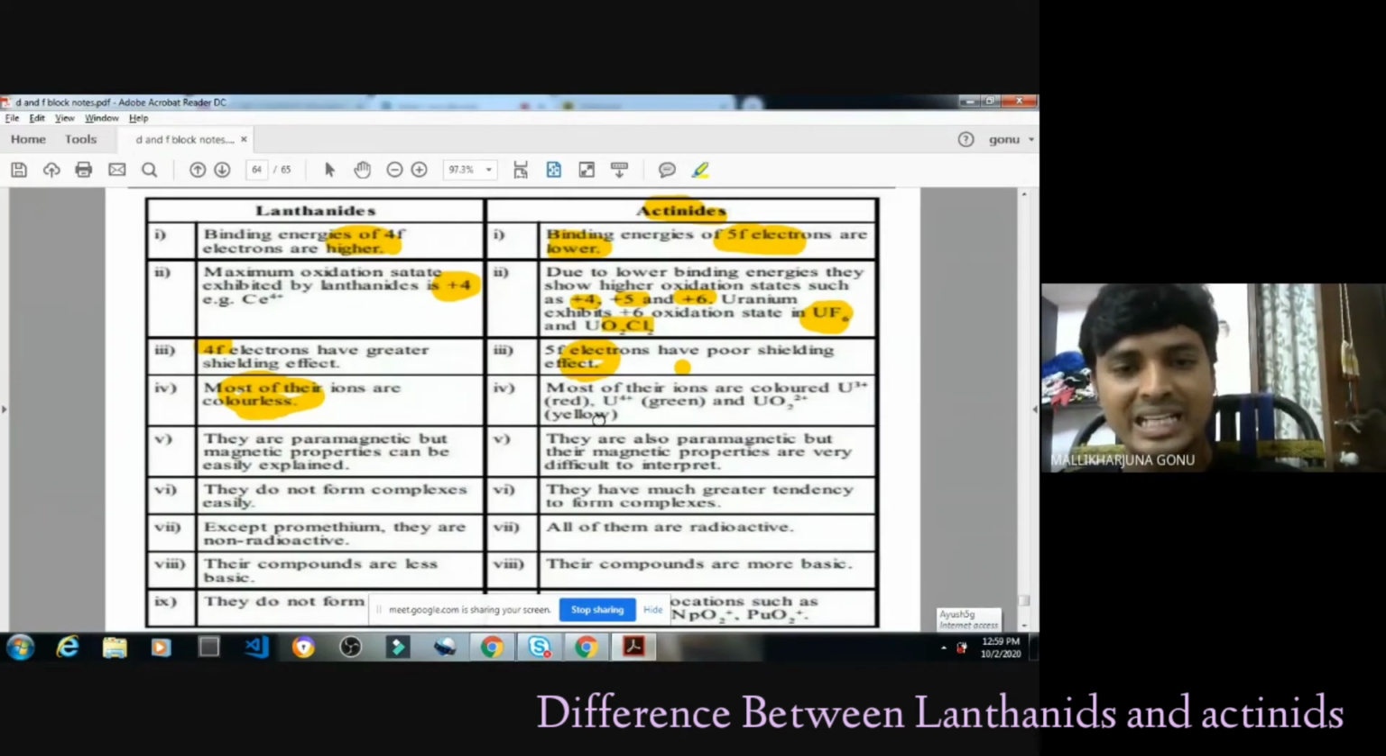Most of their ions are colorless. Most of their ions are colored. Which one? Uranium. Uranium is one of the most important elements in chemistry. Why is it the most important element in chemistry?